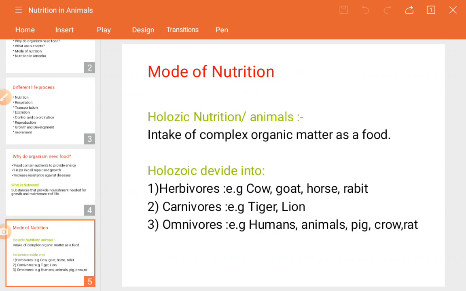Next, what are the modes of nutrition? In the previous chapter about plants, we have seen the two major ones, the autotrophs and the heterotrophs.